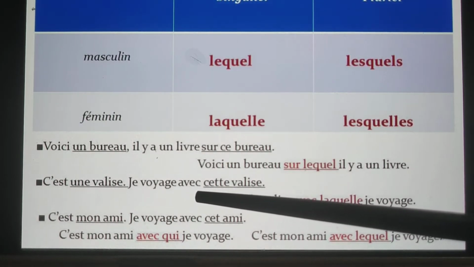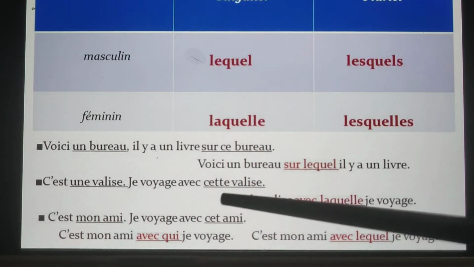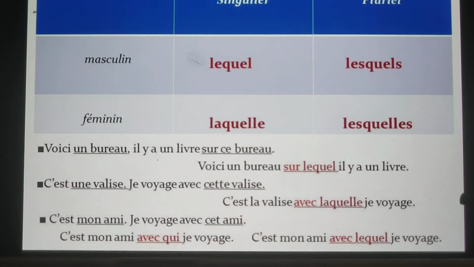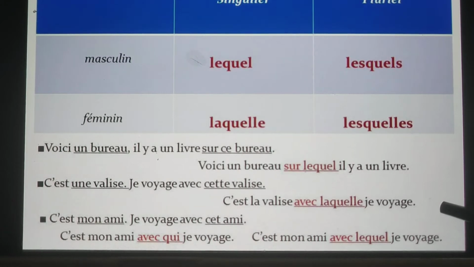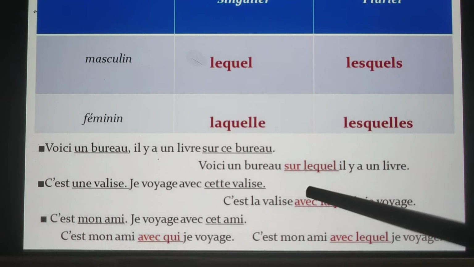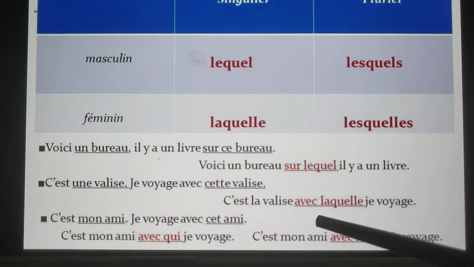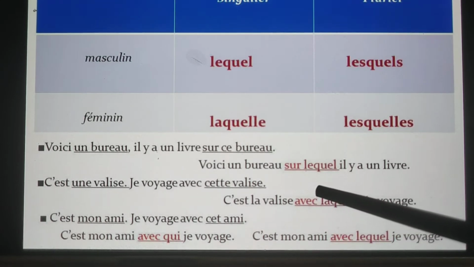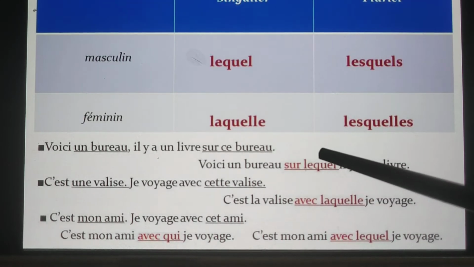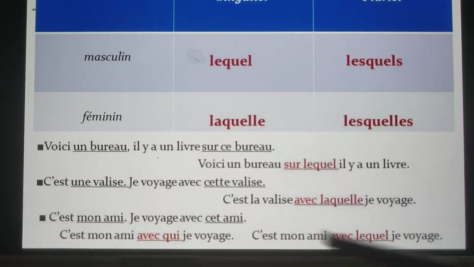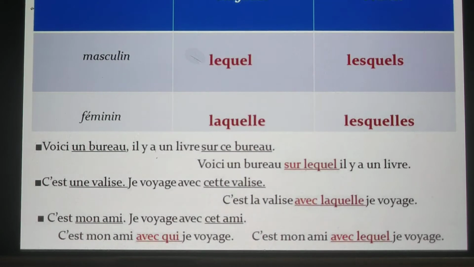So we combine avec with laquelle and place it between the two sentences. So we get: C'est la valise avec laquelle je voyage. Now you see in this sentence we have removed avec cette valise and instead we have written avec laquelle. Remember, don't leave the prepositions behind. From here we removed sur, from here we removed avec, and placed it between the two sentences.